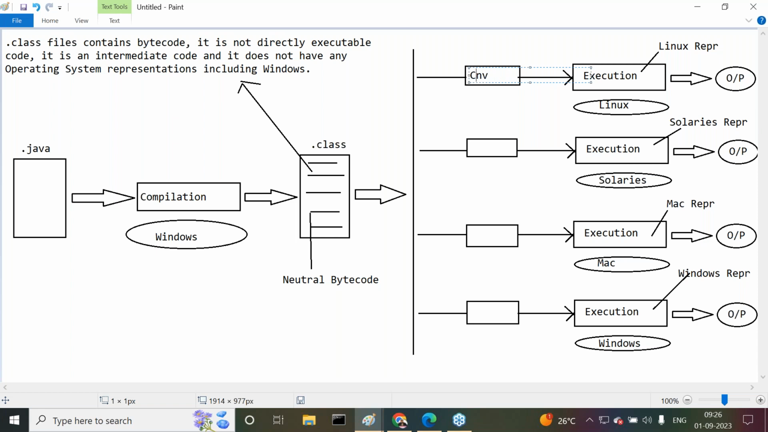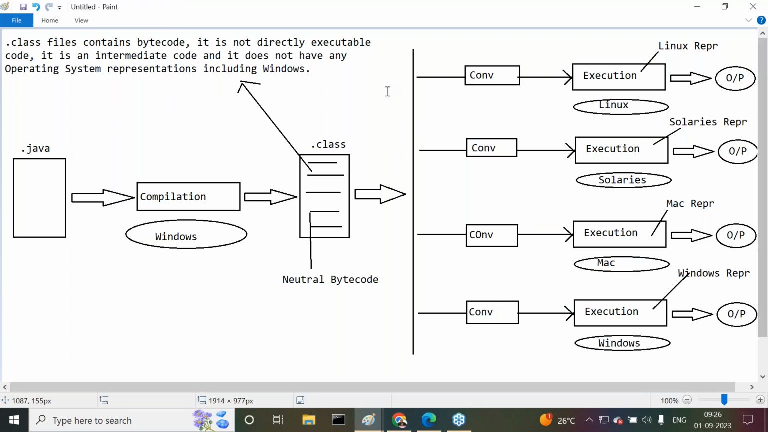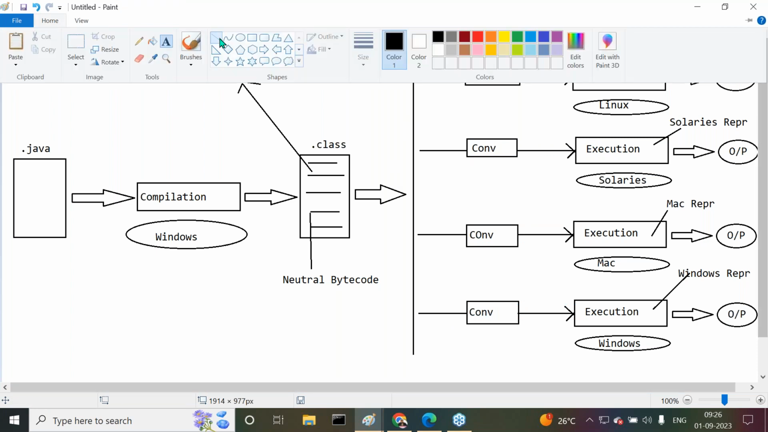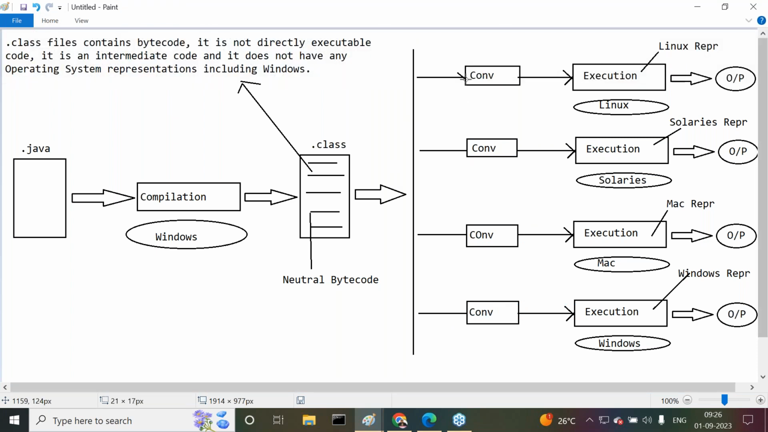What exactly is the job of these converters now? All right, so I'll give clarity. Now try to understand it clearly. This is one converter. This is another converter. This is another converter. What is the job of this first converter? It is able to convert our bytecode from neutral nature to Linux representations. Then the execution engine will execute that and generate some output.